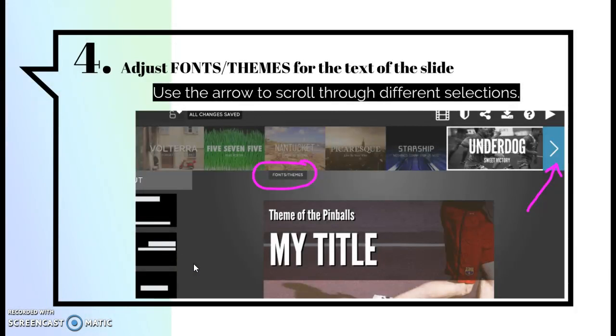Step 4, you can adjust your fonts and your themes for the text of the slide. So use the arrow to scroll through different selections. And so what you'll want to do first is click on fonts and themes. These pictures won't show up until you do that. Then the menu drops down and there are arrows on the right and the left. You can scroll through and choose different text types and fonts, making it personal.